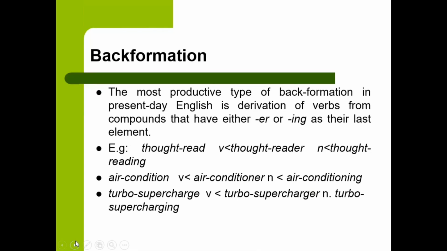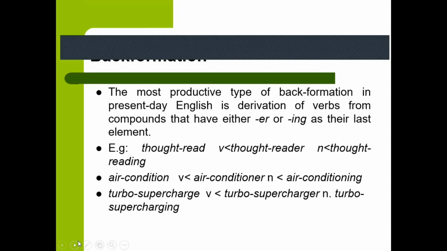The most productive type of back formation in present-day English is the derivation of verbs from compounds that have either "er" or "ing" as their last element. For example, to reader as verb becomes reading as noun.